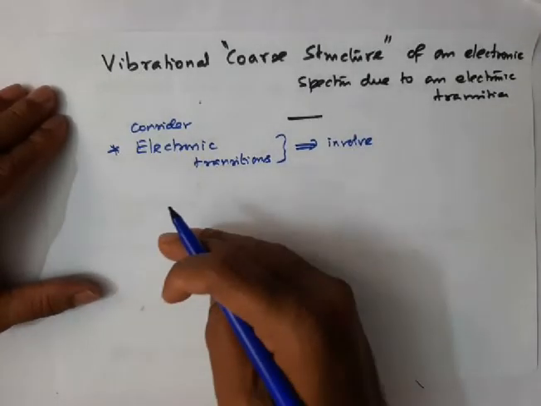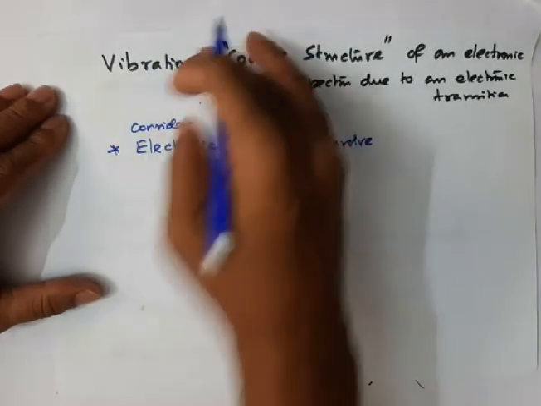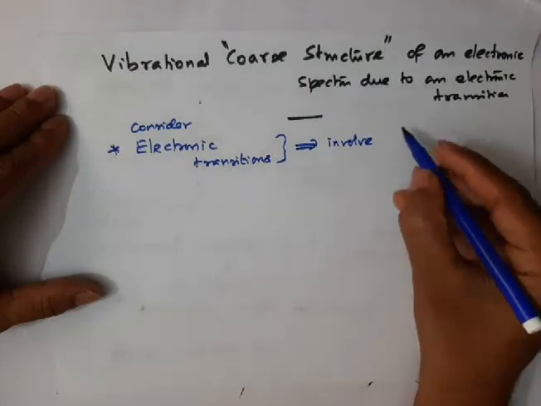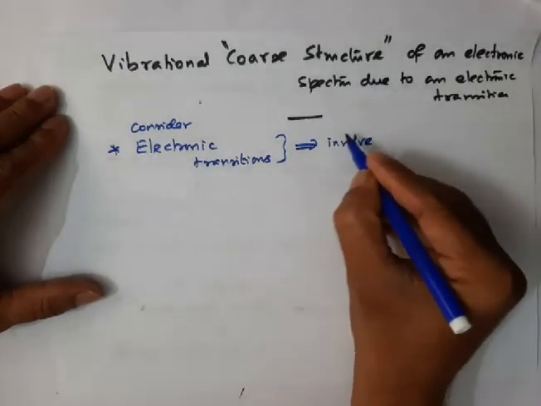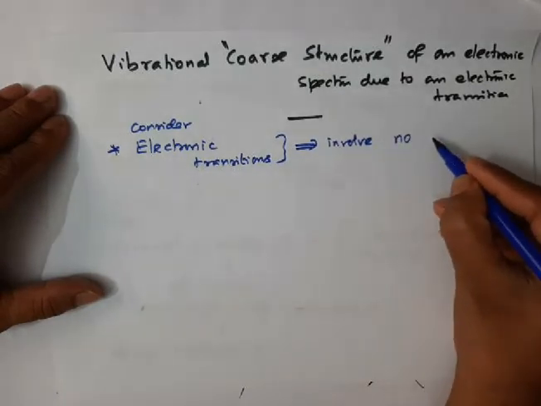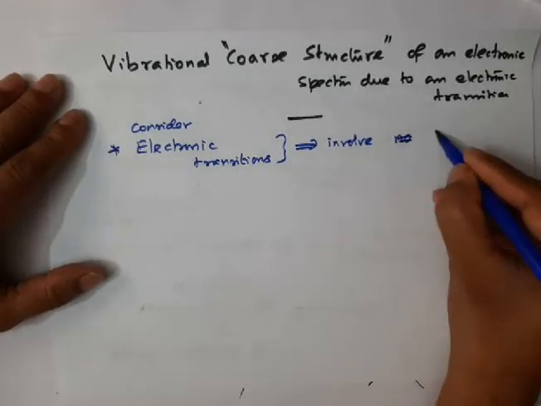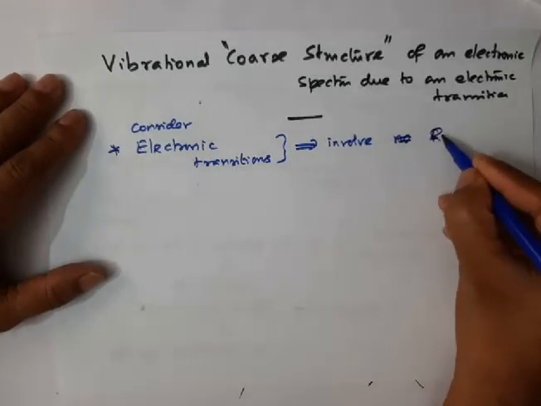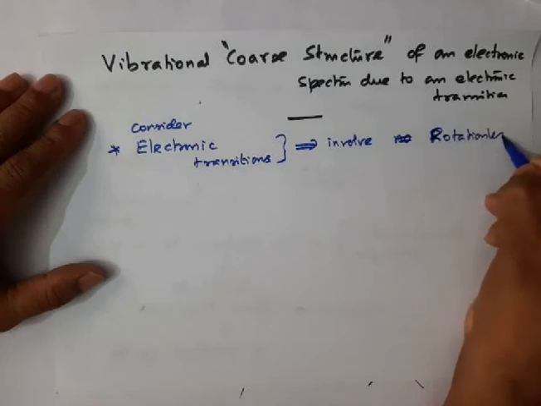That is, the rotational state of the ground level and the rotational state of the excited level are the same. Electronic transitions that involve rotationless states.